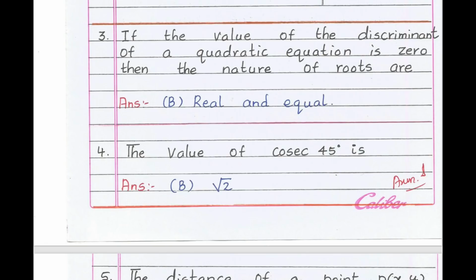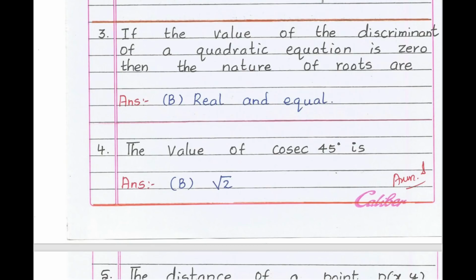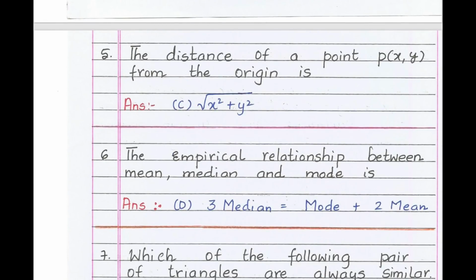Fourth question, the value of cosecant 45 degree is. Direct question from the standard angles of trigonometric ratios. The value of cosecant 45 degree is root 2. Therefore, the correct answer is option B, root 2. Very easy question. Moving to fifth question, the distance of a point P of x comma y from the origin is. The distance of a point from the origin is d equals square root of x square plus y square. Therefore, the correct answer is option C, root of x square plus y square.